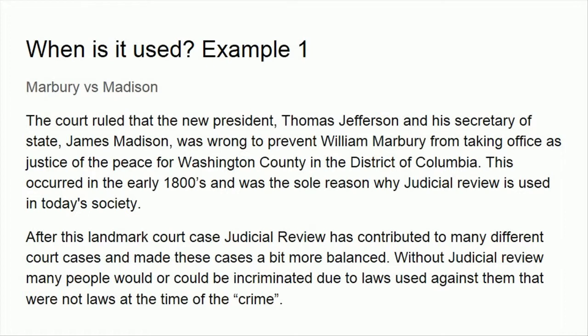After this landmark court case, judicial review has contributed to many different court cases and made these cases a bit more balanced. Without judicial review, many people would or could be incriminated due to laws used against them that were not laws at the time of the crime.